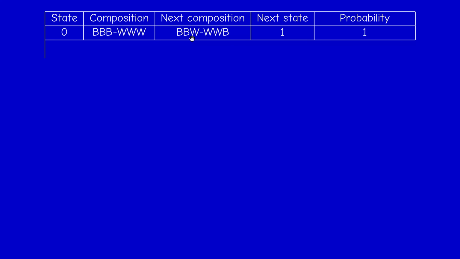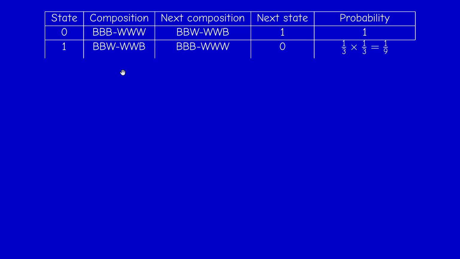So the next composition would be black, black, white necessarily, and the second urn will contain white, white, black. There's no other possibility, and this happens surely, with probability 1. Black, black, white, white, white, black is just state 1, because we have just one white in the first urn. So from state 0 we can only go to state 1, with probability 1.